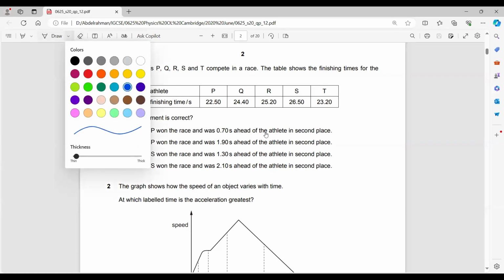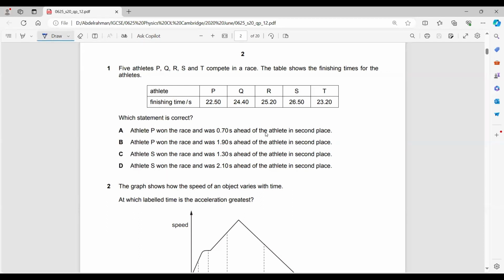I just subtracted 23.2 minus 22.50. So the answer would be A. This is quite easy. Moving on.